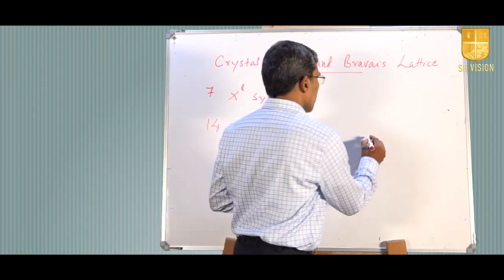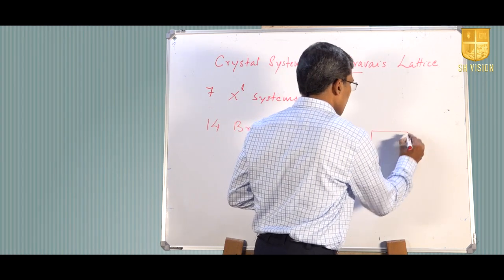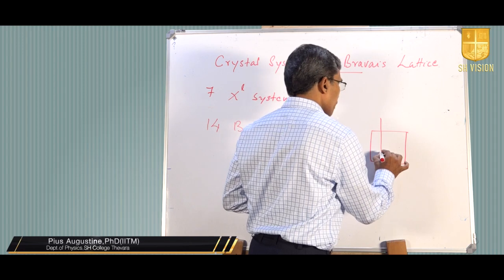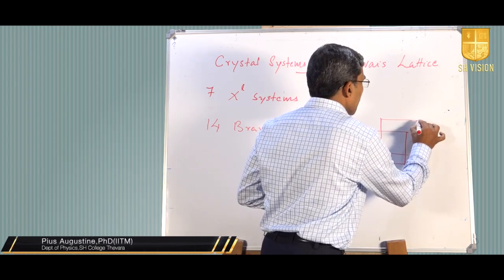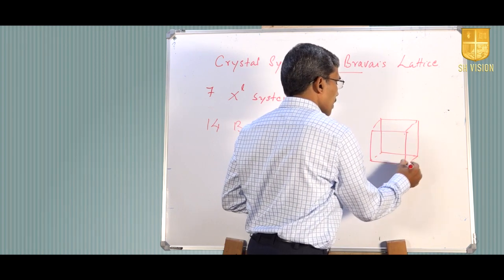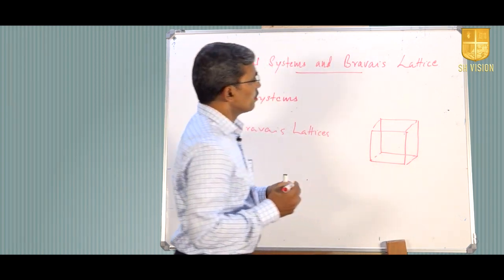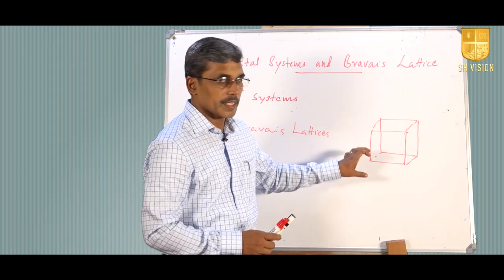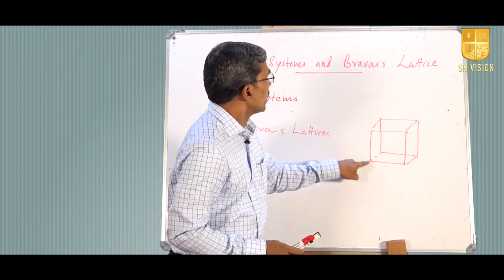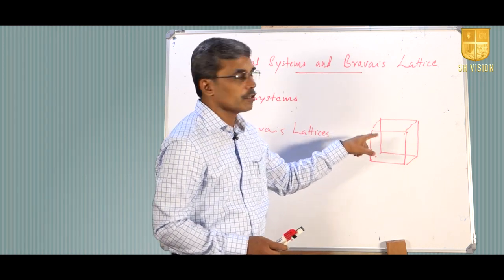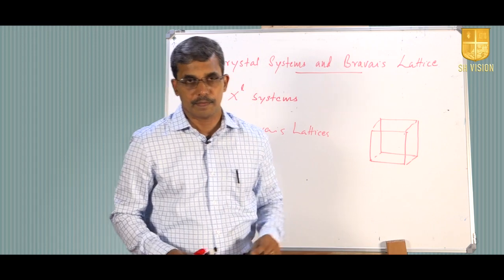For example, let us consider the cubic system. This is a cubic pattern where a equals b equals c, and alpha equals beta equals gamma equals 90 degrees, and all the 8 corner points of this cube represent a lattice point.